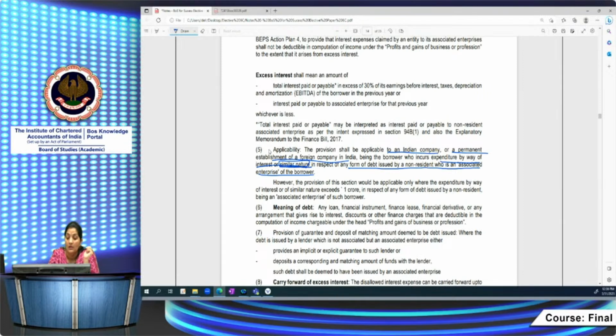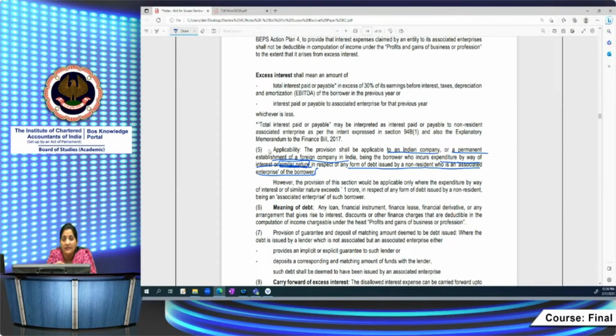See, here you feel it's a very simple provision, but before applying this provision, what you have to do? You have to check whether the debt is issued by the AE or not. You have to check the concept of AE, whether the AE provisions apply or not, right?